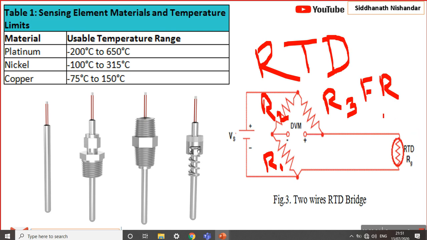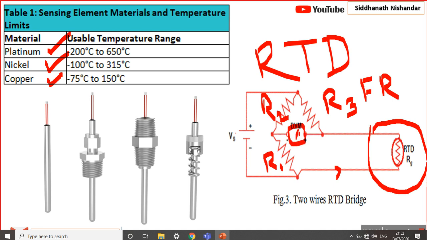Okay, and I'm going to use one RTD, the resistance temperature detector. This is one of metal, maybe platinum, maybe nickel, maybe copper, and it acts as a resistance in the circuit. I am going to dip this metal, which acts as a resistance. What happens? When we flow the current throughout this circuit, before measuring the temperature, there is some resistance of that RTD, and I use one voltmeter.